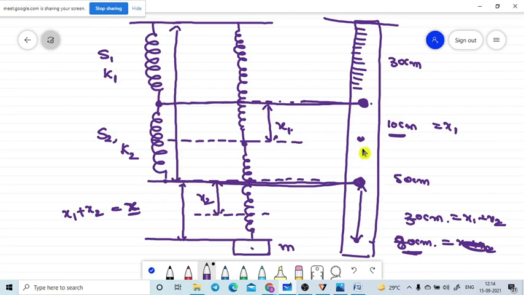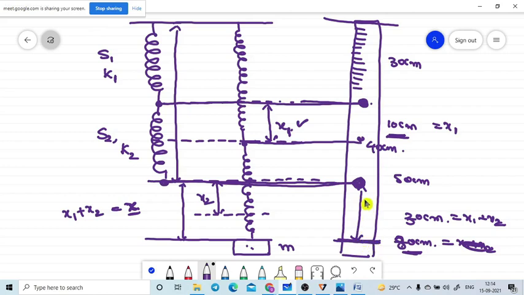That means the extension observed in the first spring, from the bottom place of the first spring to its initial position, gives us the x1 value. We got this with the help of the vertical scale. Let me take it as 30, after this we are getting 40 centimeter. This is the initial length of the two springs' bottom level. While we are attaching the load, the two springs' bottom level went to the 80 centimeter distance.